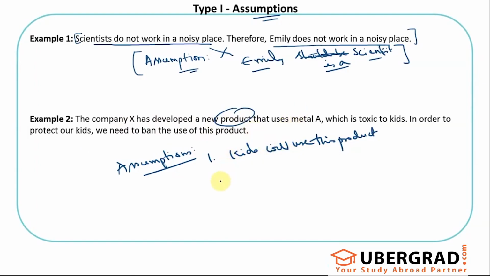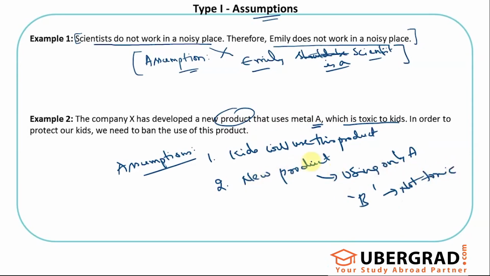The other assumption is that the only way to produce this product is using metal A. It's not the product that's dangerous, it's metal A used in the product which is toxic to kids. Maybe we can make this new product using some other metal B which is not toxic.